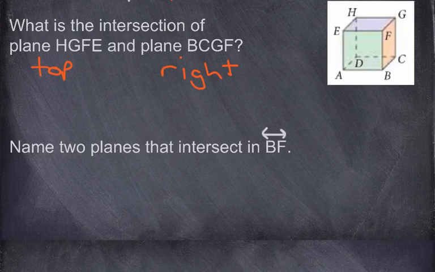Alright, so where does the top surface and the right surface intersect? So again, this one and this one. Now you'll notice, like I said, 2 planes intersect at one line. So this is where they're intersecting.